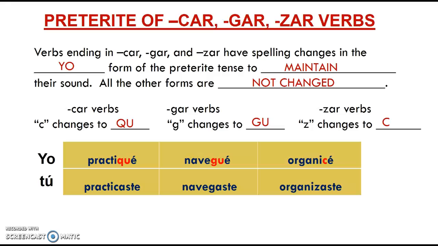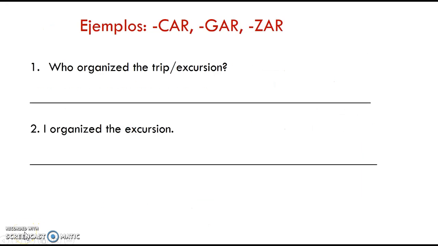But again, note this only occurs in the yo form. So the tú form, I don't have to worry about changing that C to QU, that G to GU, or that Z to C, as well as all the other forms. This is only a problem in the yo form. Por ejemplo, para decir who organized the trip or the excursion. I organized the excursion. So who organized? Here I'm asking about anybody.